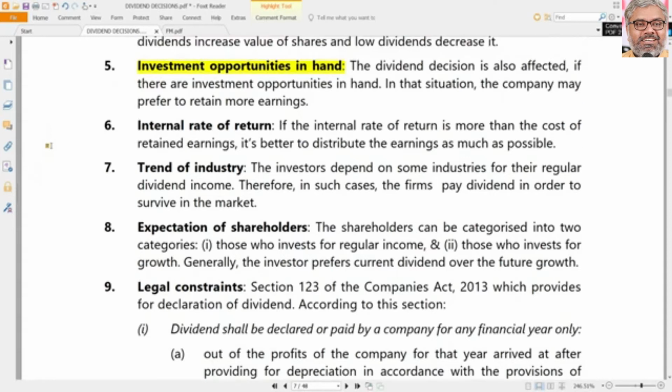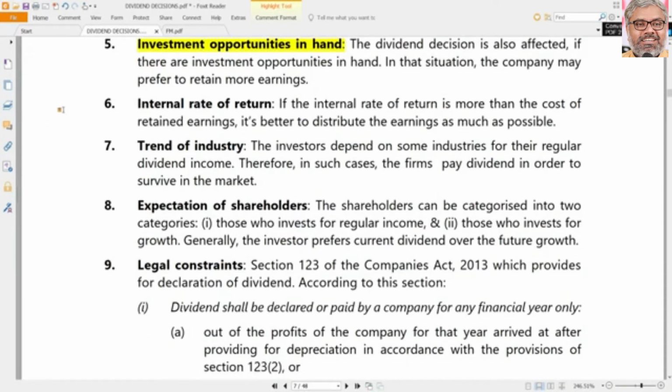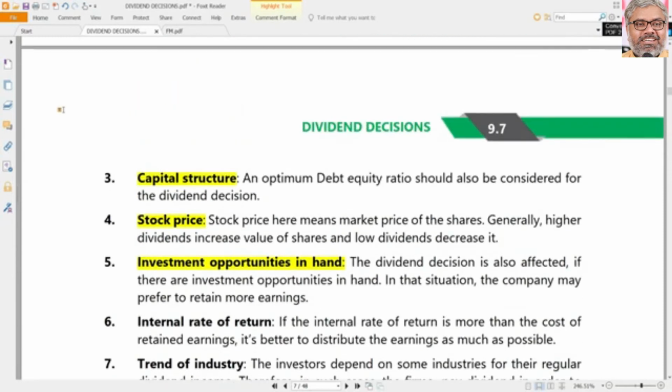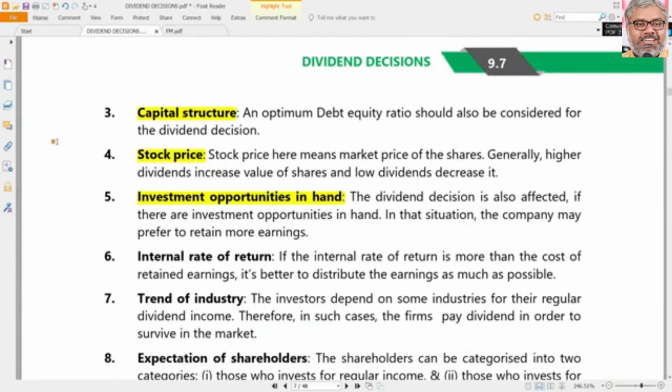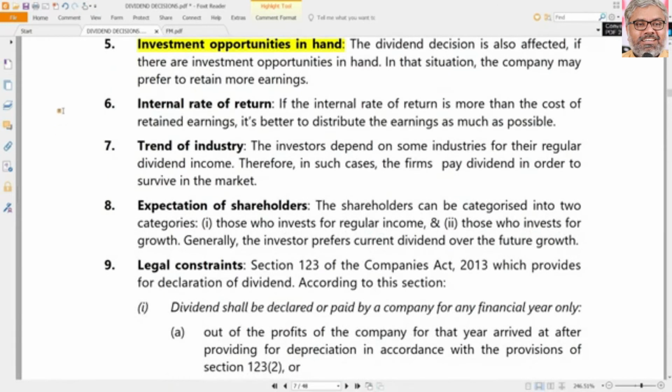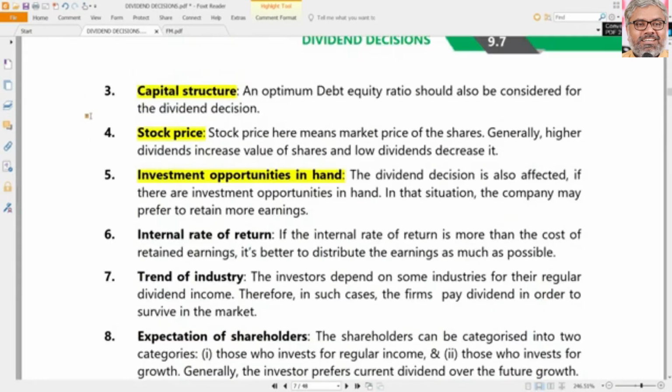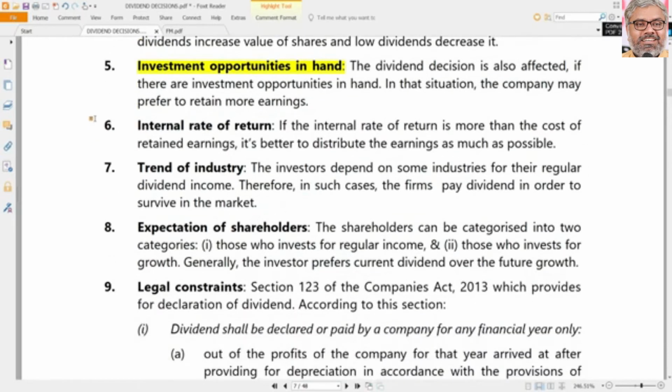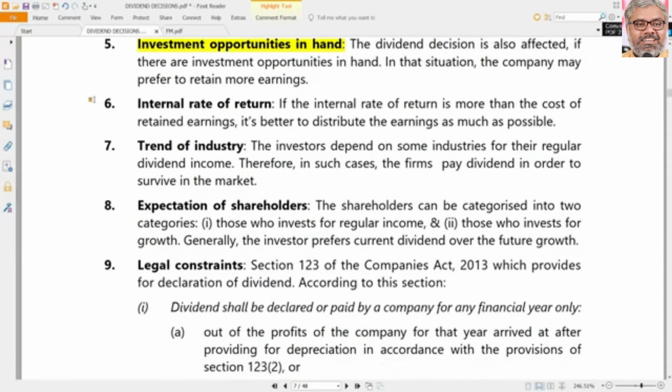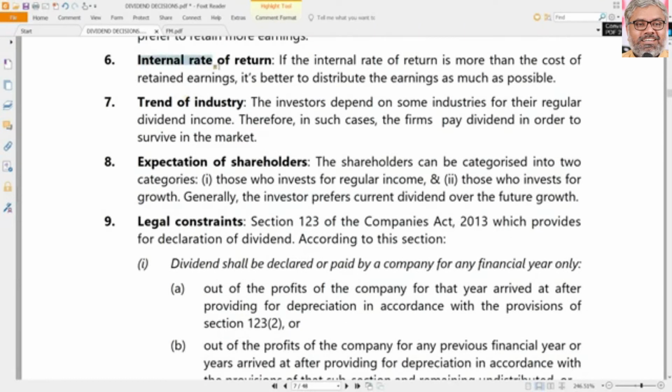Again, there also it depends. Investment opportunities are there. That also has to be coupled with the position of the company, the capital structure of the company. If the investment opportunities are there which can be funded with debt, then there is no problem. If there is a possibility of obtaining and raising a good debt, then there is no issue. You can go for that because it is cheaper anyway. However, if the debt to equity ratio already reached its threshold and no more debt can be raised, but still there are a lot of good investment opportunities which the company can invest in, then there is no logic of declaring huge dividends. Better to retain the earnings and use that as a source of finance for those investment opportunities.